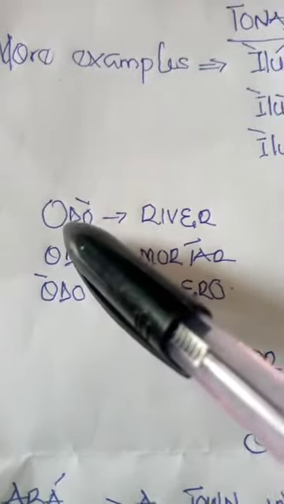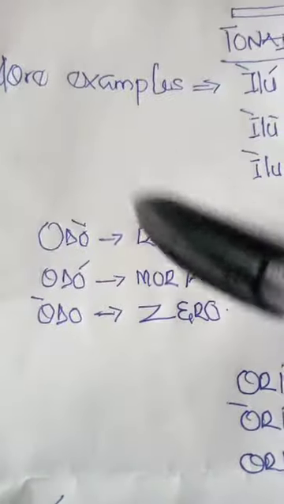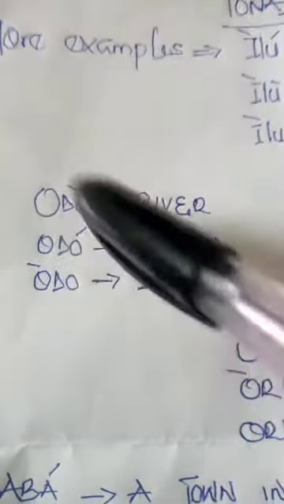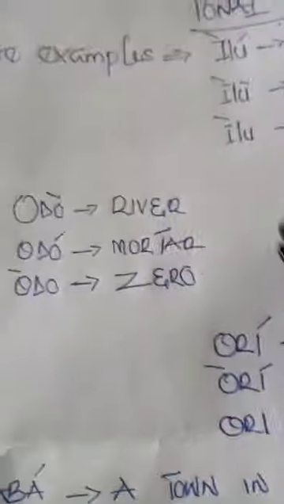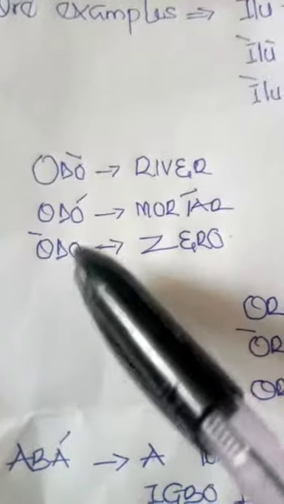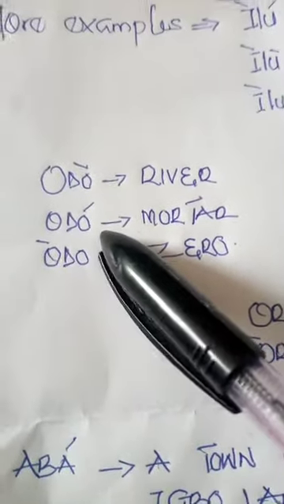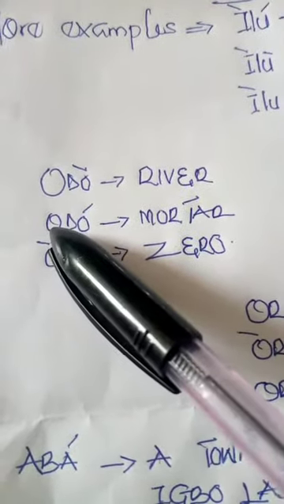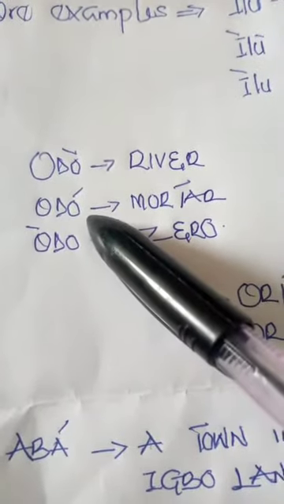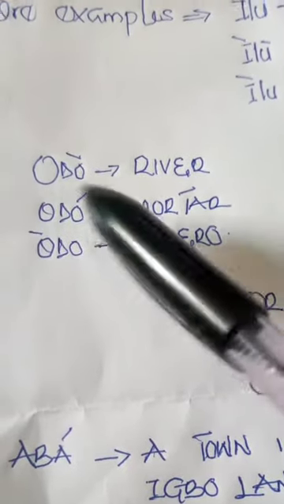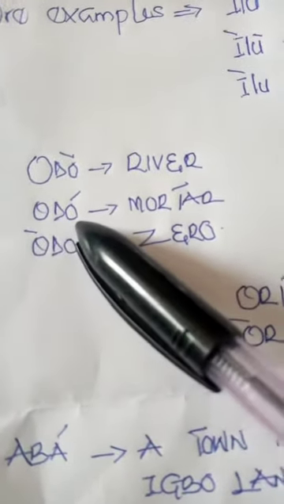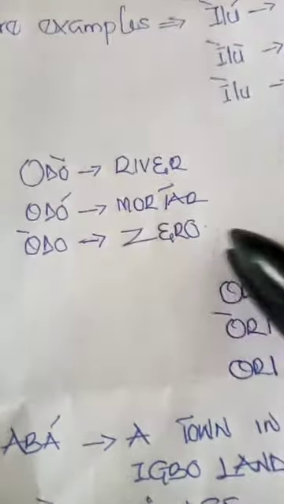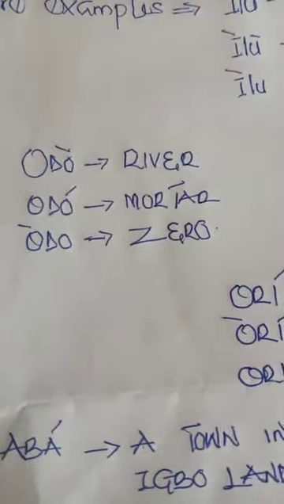So now let's pronounce odo with the signs on it. It will give us what? Re, do, odo, river. Another one here is odo. This o does not have a sign, so it is re. This o has a sign, it is mi. Odo, re, mi, odo, which is what? Mortar.